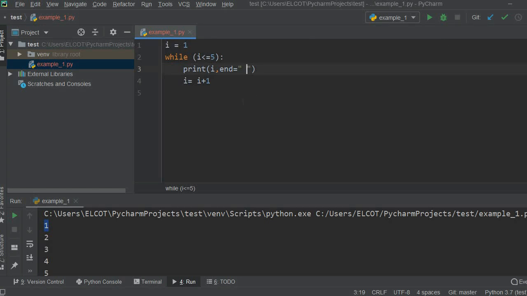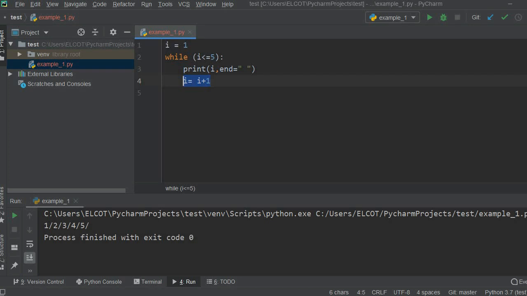Now I am going to run the program. You can run the program by clicking here also, or else you can simply press Shift F10, or Alt Shift F10. If you are using Windows 10, you have to use Fn Shift F10. These are the shortcut keys to run the program. See, 1 space 2 space 3 space 4 space 5. This is a simple example for while. Next, we can see an example for an infinite loop.